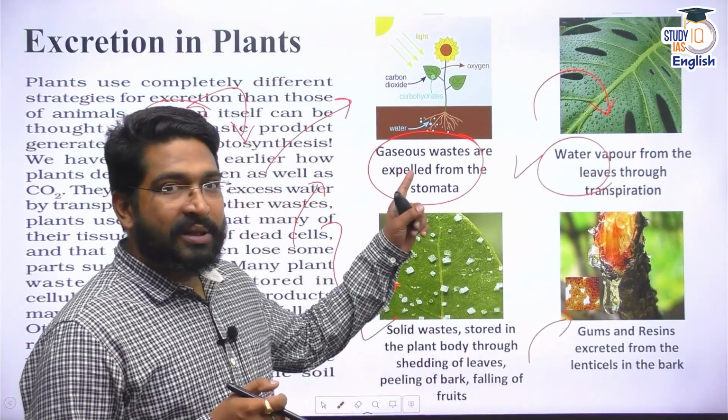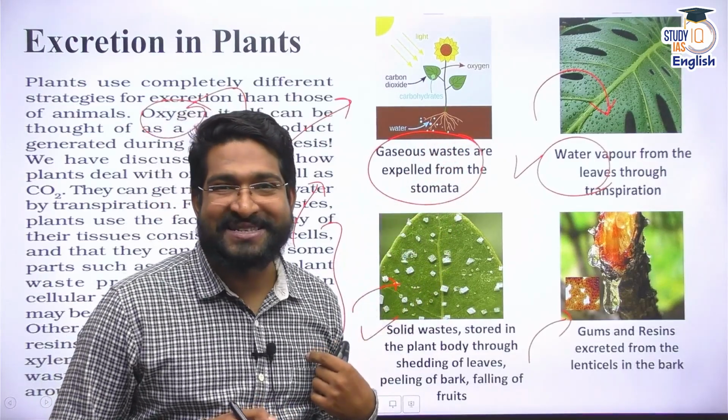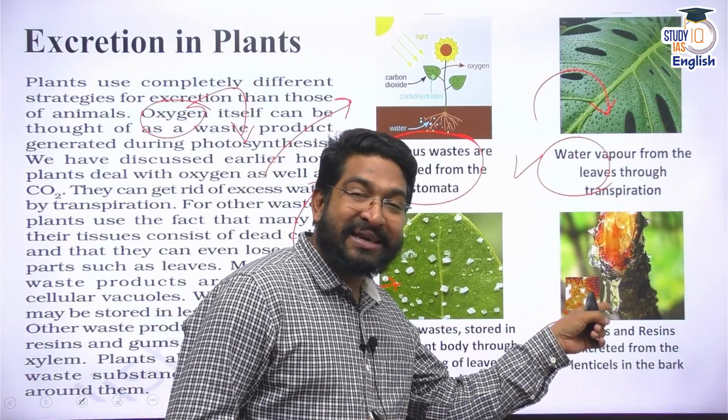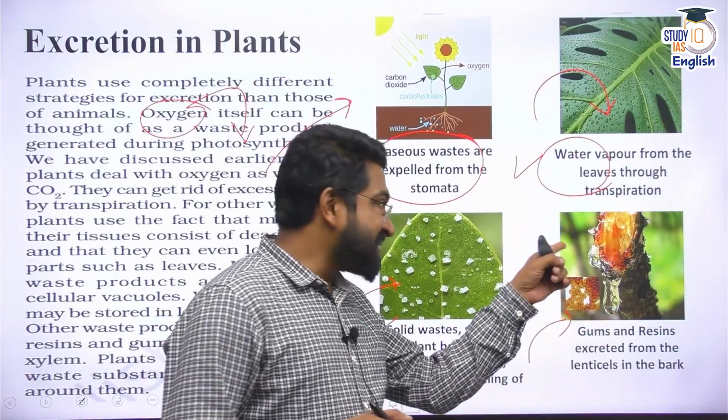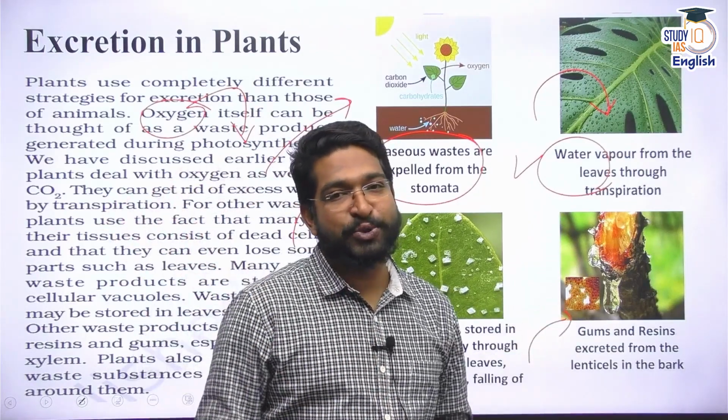The things that are considered waste for the plants, oxygen, are very useful for us. Water is very useful for us. And these things, even the excreted products of the plants, are very useful. Gums and resins are very useful economically and from the health perspective also for humans.